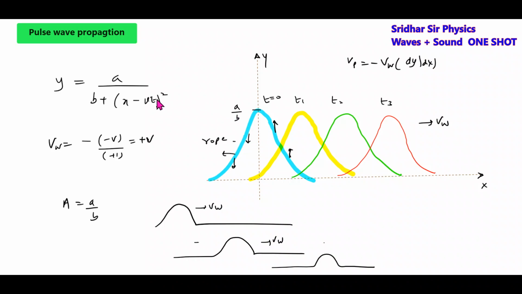How to calculate its amplitude? Put x equals 0, t equals 0, and what we get is the maximum value of y, which is the amplitude. And how to calculate the velocity of any point when the pulse is propagating? Again the same formula. Differentiating, then at x equals 0, t equals 0, use this particular formula, and you can calculate the velocity of any point on a rope.